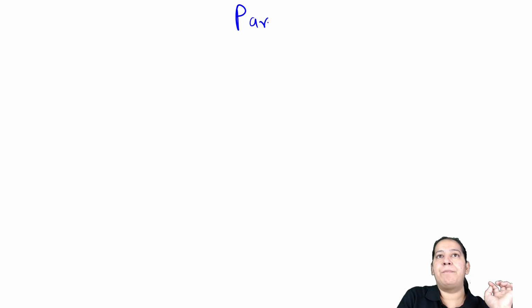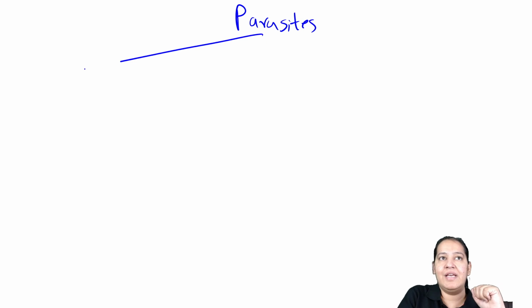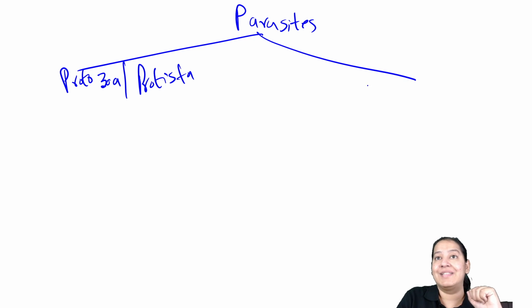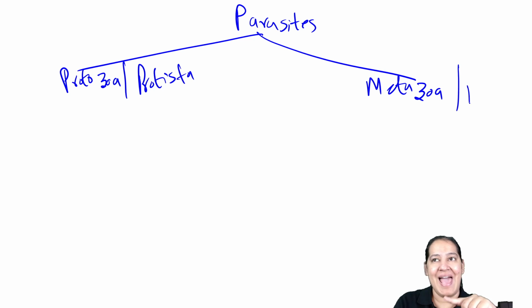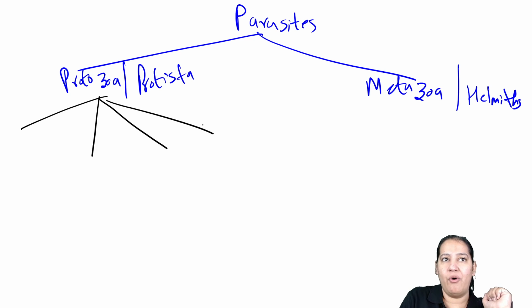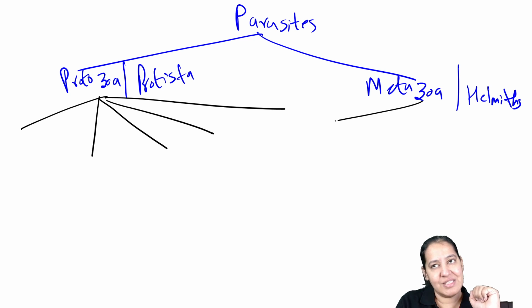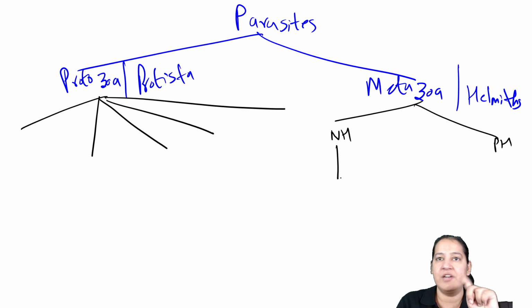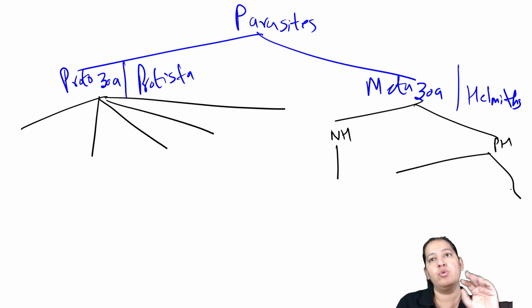So let me divide parasites into two categories: the protozoa, also known as protista, and the metazoa, also known as helminths. Who will help me in further classifying them? Protozoa is divided into 5 categories. Metazoa is first divided into two categories, nematohelminths and platyhelminths. Nematohelminths is further divided into 1 and platyhelminths into 2, so total 3 categories.